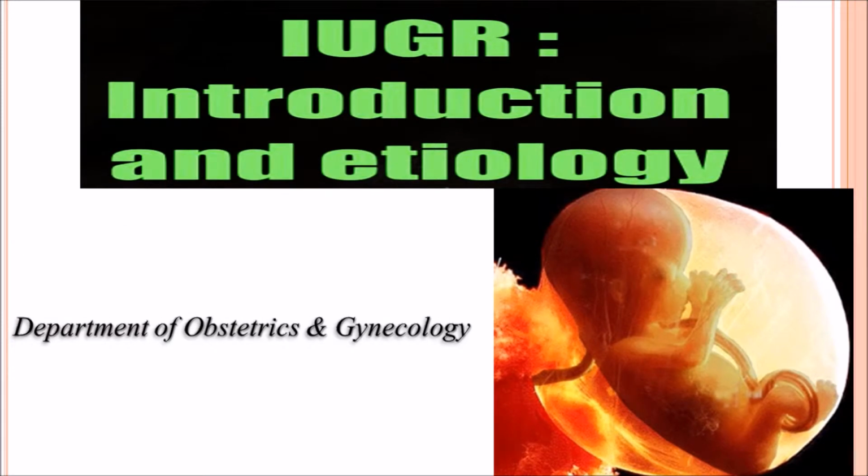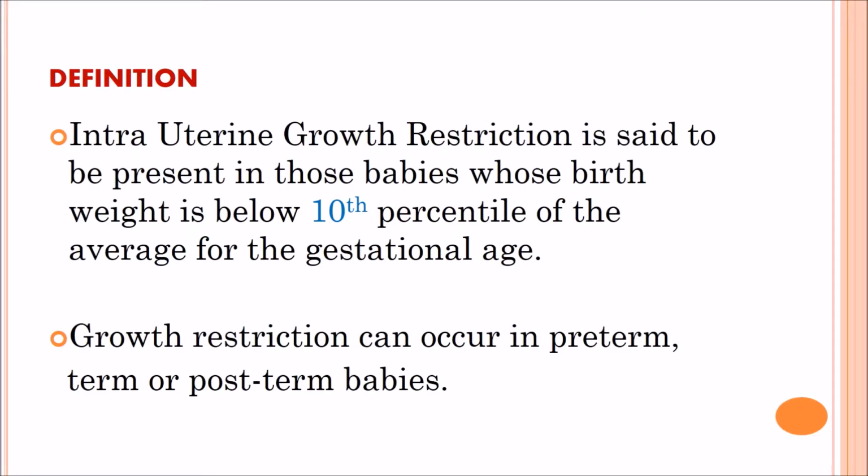Hello to everyone. Today we are going to discuss a topic: intrauterine growth restriction. So, what is the definition? Intrauterine growth restriction is said to be present in those whose birth weight is below the 10th percentile of the average for the gestational age. Growth restriction can occur in preterm, term, or post-term babies.